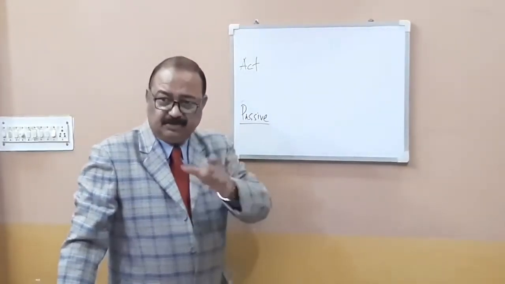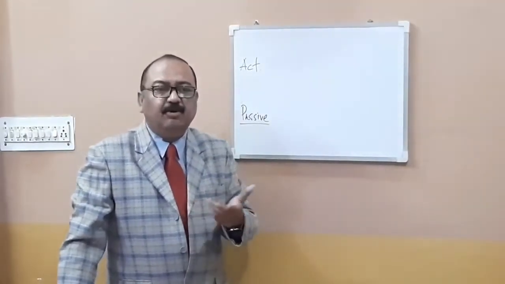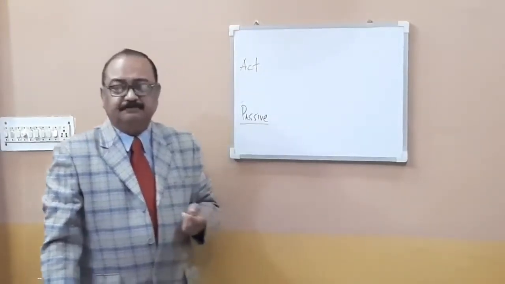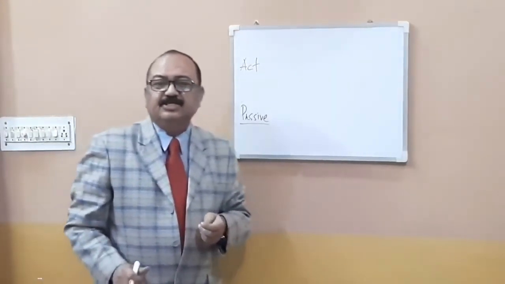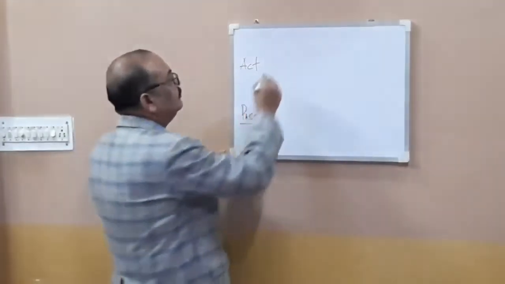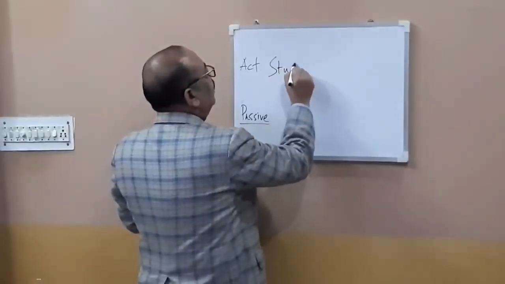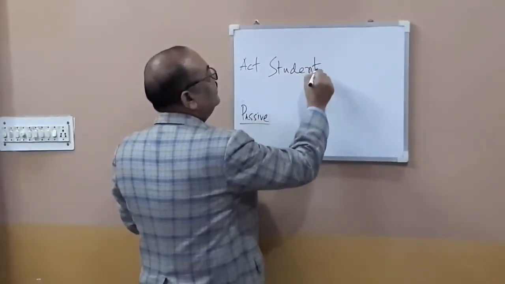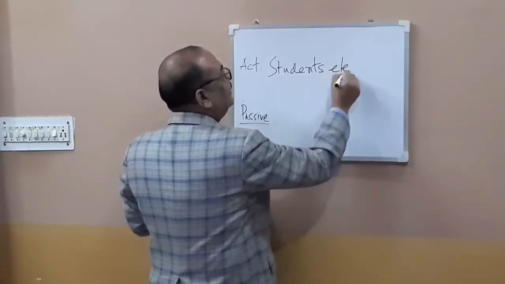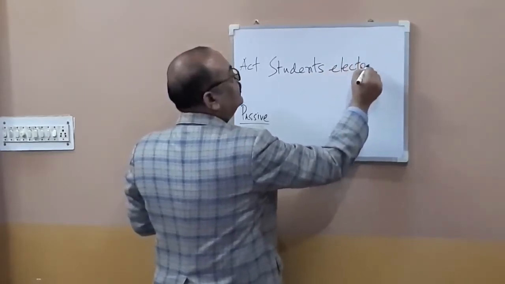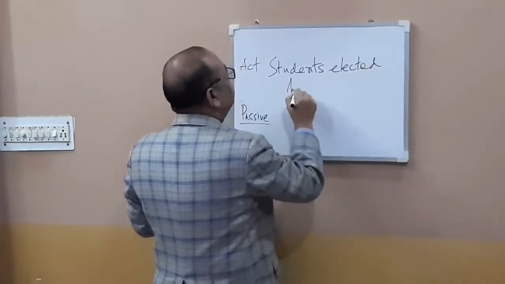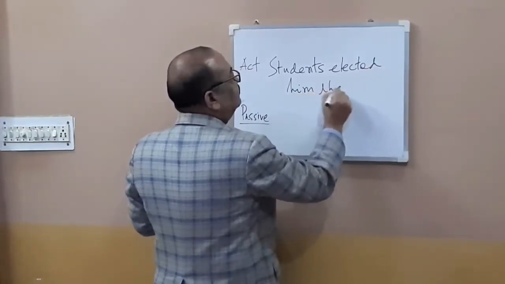If you have these adjectives, then they are all complements. For example, I take up a sentence. Students elected him the monitor. A very commonly made sentence. Students elected him the monitor.